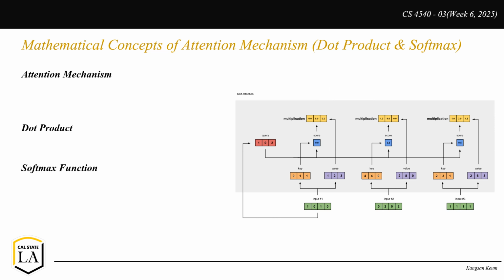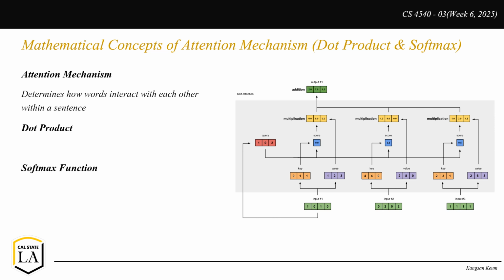Transformers rely on the attention mechanism to determine how strongly each word in a sentence relates to the others. This is done using two key mathematical operations. First is dot product. Each word in a sentence has a query vector, which it compares to the key vectors of other words using a dot product. A higher result means stronger relevance.